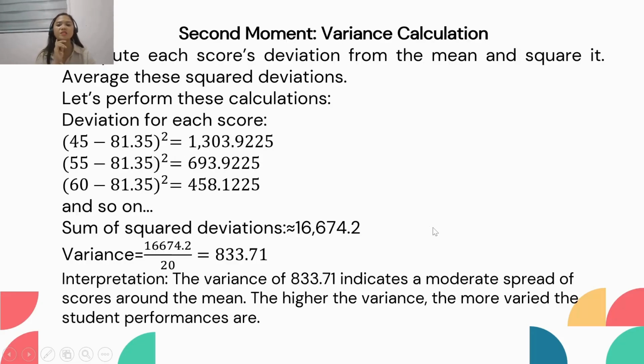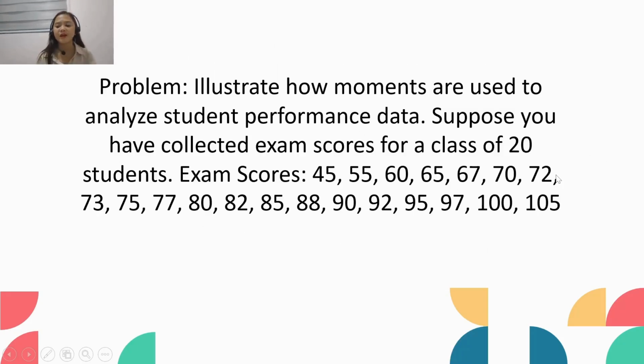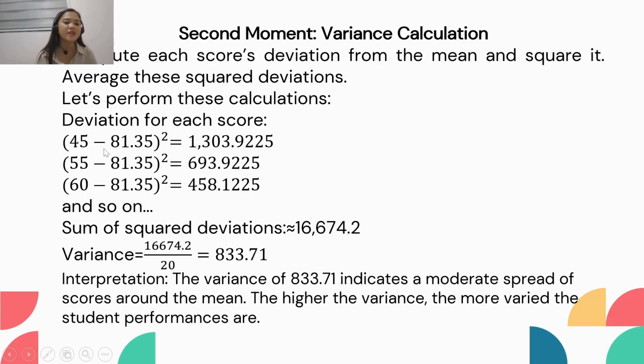The next one is the variance calculation, or our second moment. Compute each score's deviation from the mean and square it. Average these squared deviations. Let's perform this calculation. In our variance, we will subtract our mean from our individual score. For example, one of our scores is 45. Minus the mean, which is 81.35.